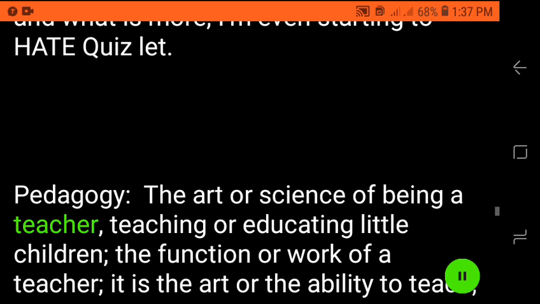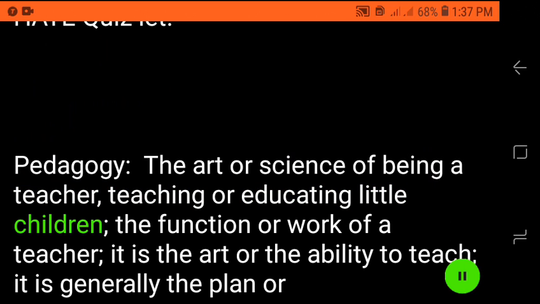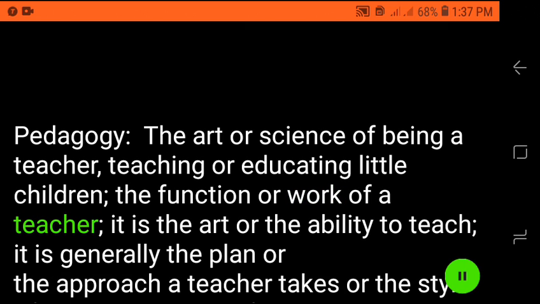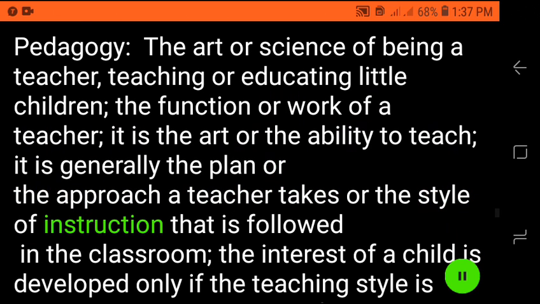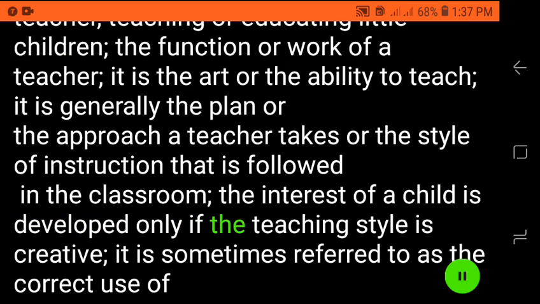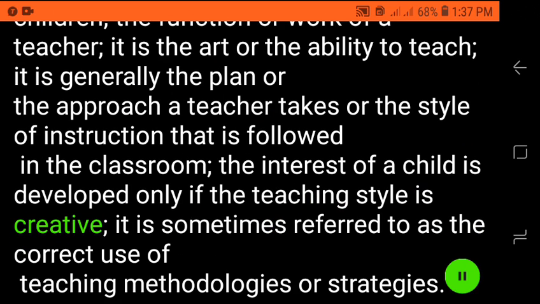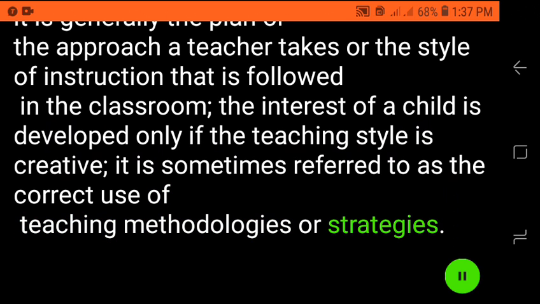Pedagogy, the art or science of being a teacher. Teaching or educating little children. The function or work of a teacher. It is the art or the ability to teach. It is generally the plan or the approach a teacher takes or the style of instruction that is followed in the classroom. The interest of a child is developed only if the teaching style is creative. It is sometimes referred to as the correct use of teaching methodologies or strategies.